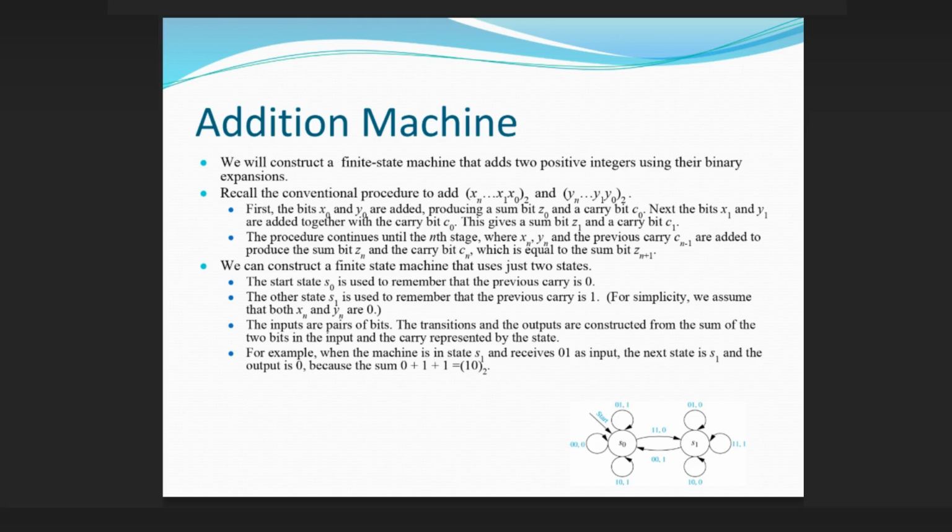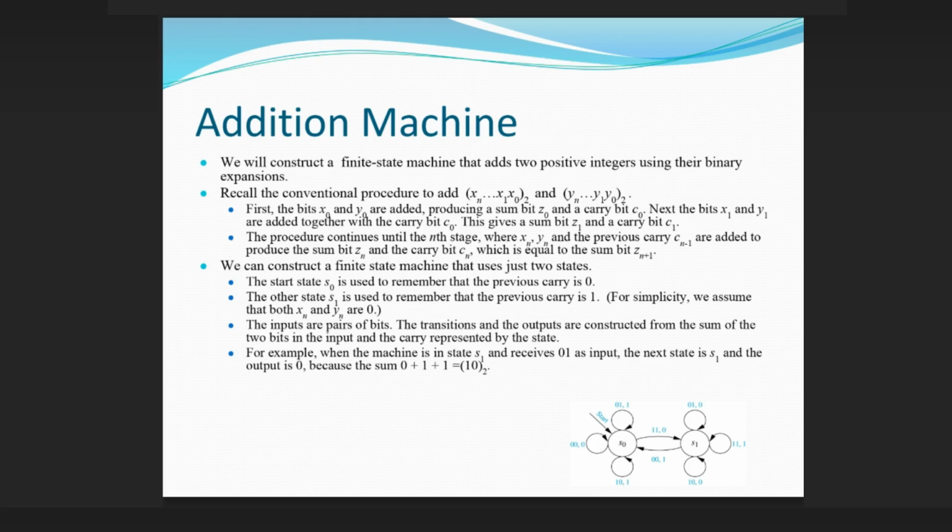Next, the bits x1 and y1 are added together with the carry bit c0. This gives a sum bit z1 and a carry bit c1. The procedure continues until the end stage, where xn, yn and the previous carry cn-1 are added to produce the sum bit zn and the carry bit cn, which is equal to the sum bit zn+1.